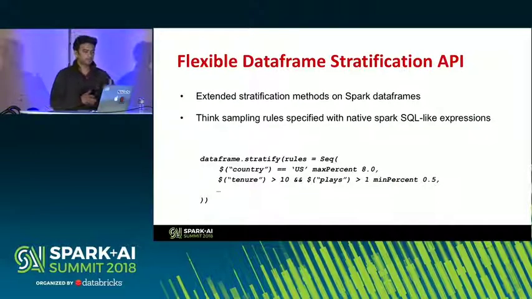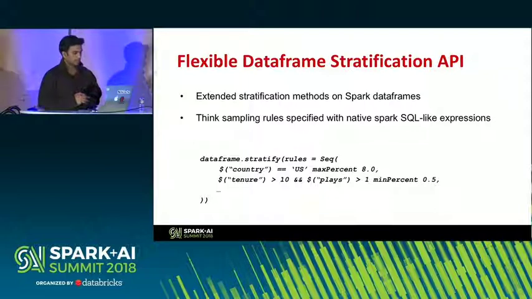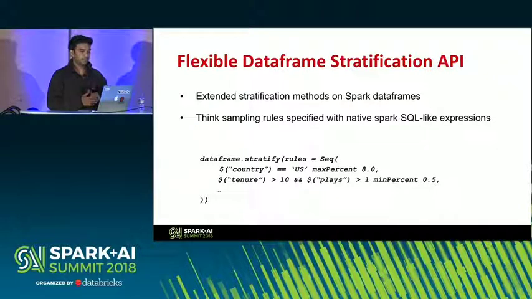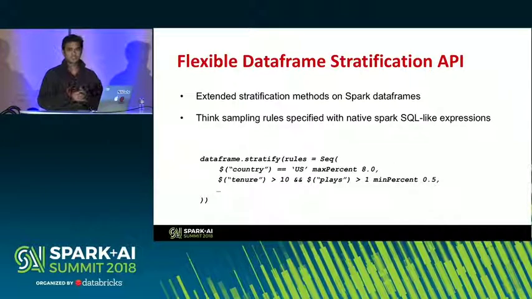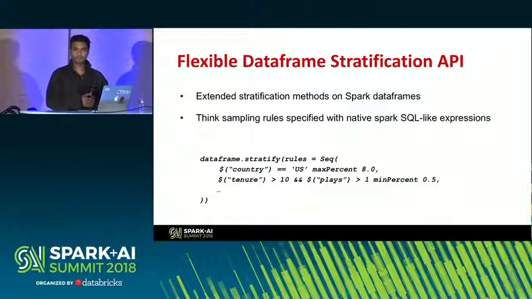So here's a flexible data frame stratification API that I was going to show a snippet of. The rest of my talk will talk about a specialized instance of it that we built for our snapshots infrastructure. So think of an extended method on a data frame, which could be implemented, for example, via an implicit in Scala. Think of a stratify method that takes in a bunch of rules, right?